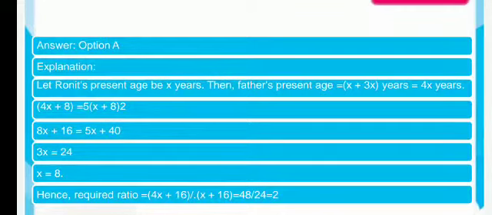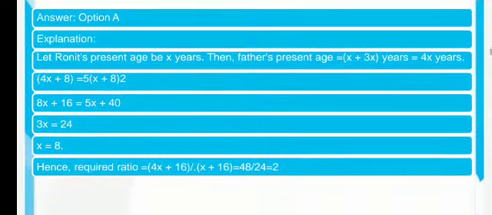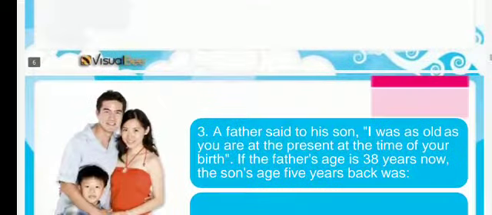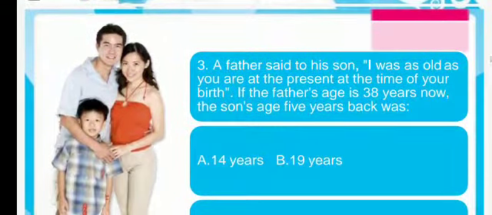And then we multiply by 2, and on solving this we get x is equal to 8. Hence the required ratio is 4x plus 16 to x plus 16. That is 2. Hence the required ratio is 2. And then a father is said to his son. This is the same type as the previous problems.